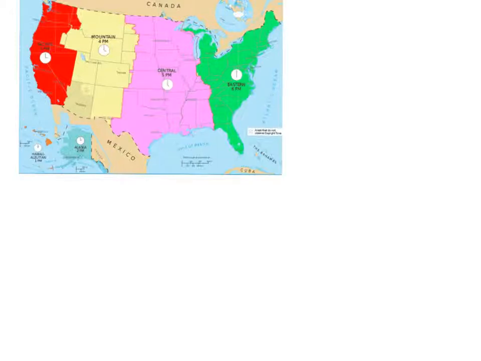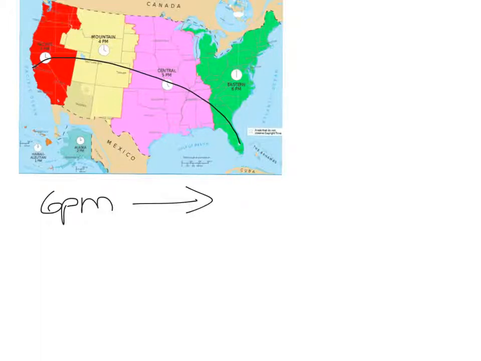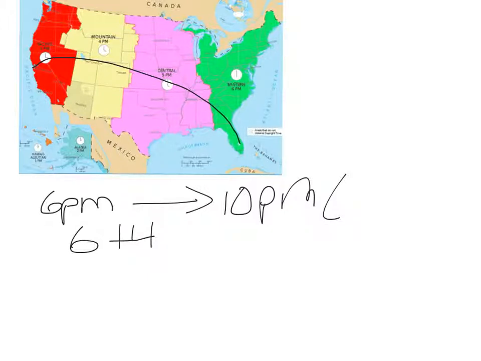All right, so here I have a map to help you visualize this. If Santa is in San Francisco, that's in California, over here on the west coast, and he's flying to Miami over here on the east coast, what day and what time will he arrive there? Well, it said he left San Francisco at 6 p.m. and it took him 4 hours to get to Miami. So 6 p.m. plus 4 hours would get him to Miami at 10 p.m., but that would be Pacific time.